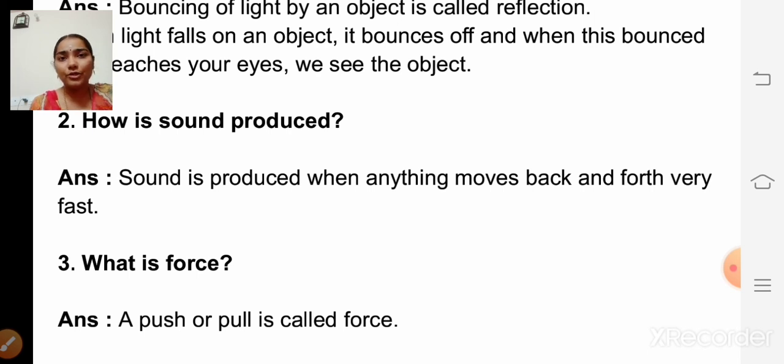Second question, how is sound produced? Just now we have seen, isn't it? Sound is produced when anything moves back and forth very fast. Okay, that's how the sound is produced. Third question, what is force? A push or pull is called force.